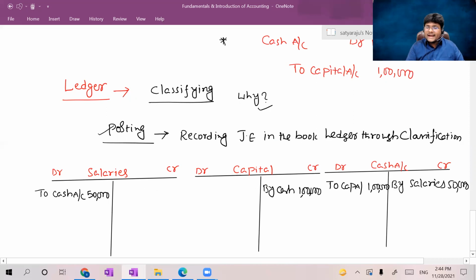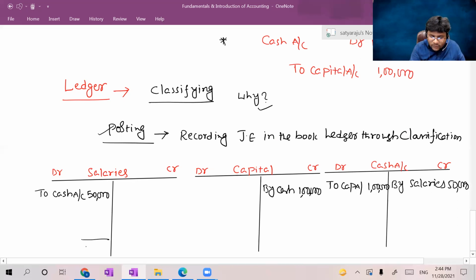Now, at the year end, what do I have to do, sir? I have to balance. Why are you preparing the ledger? The main reason for preparation of the ledger is for the purpose of preparing the financial statements, right? I require the summary information. Summary information means what are the total salaries made in the current year? If there is only one transaction, you can easily tell 50,000. If there are 100 transactions, how can you tell? You have to balance each and every account.